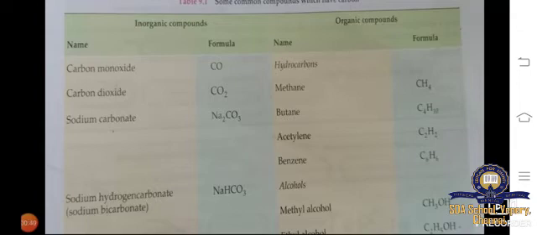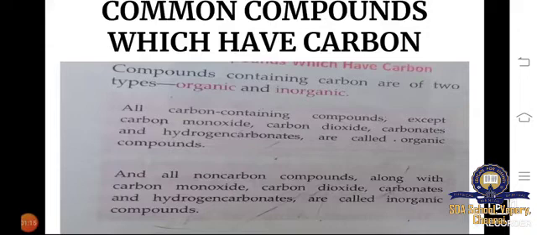Hydrocarbons come under organic compounds. Methane, CH4, butane, C4H10, acetylene, C2H2, benzene, C6H6, and then methyl alcohol and ethyl alcohol, CH3OH and C2H5OH. So these are the organic compounds. In both inorganic and organic compounds, carbon plays a very important role. Some of the common compounds have carbon in them.